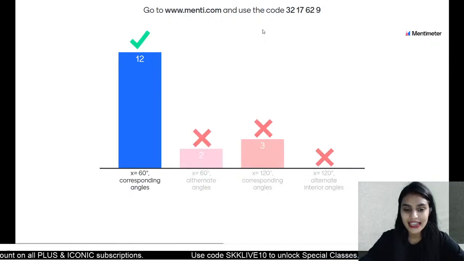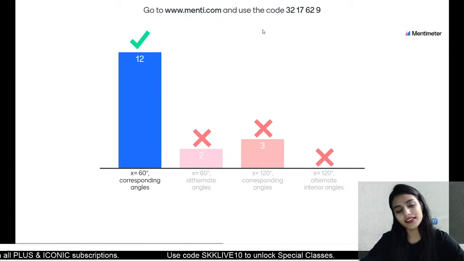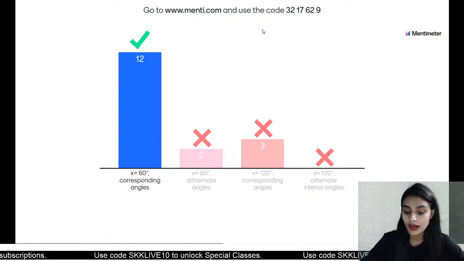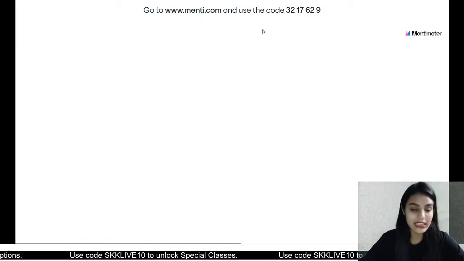Very nice. So some students got confused that these might be alternate angles, but kids, know these are corresponding angles and they are equal. Okay, corresponding angles are always equal.